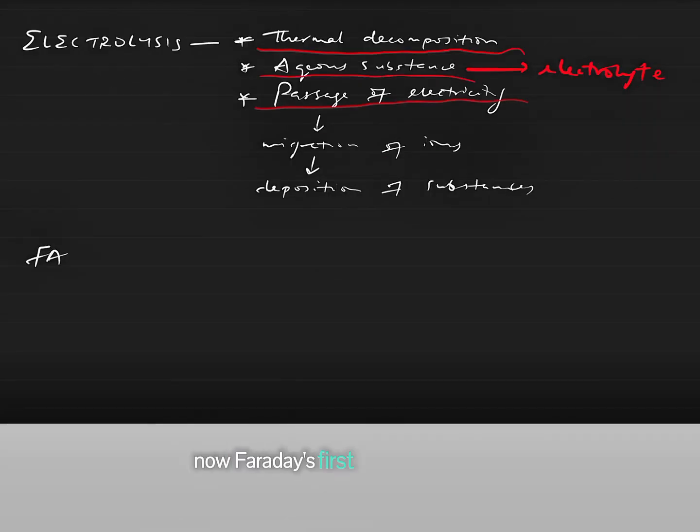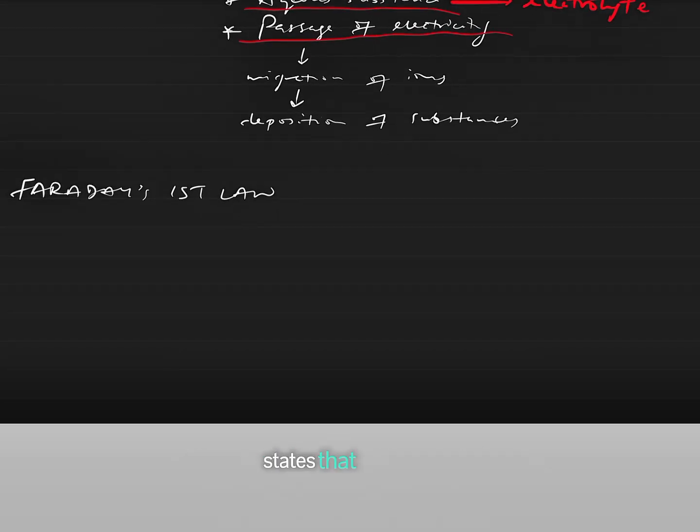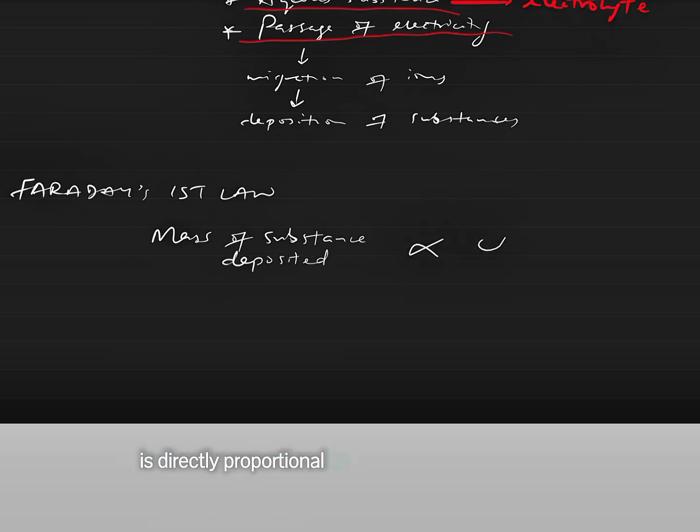Now, Faraday's first law of electrolysis. Faraday's first law of electrolysis states that the mass of substance deposited is directly proportional to the quantity of electricity that is passed through the electrolyte.